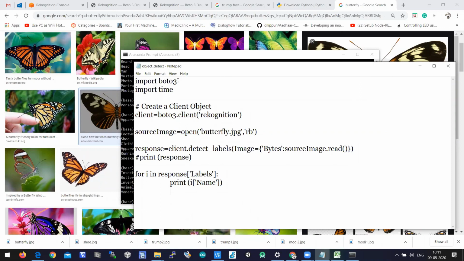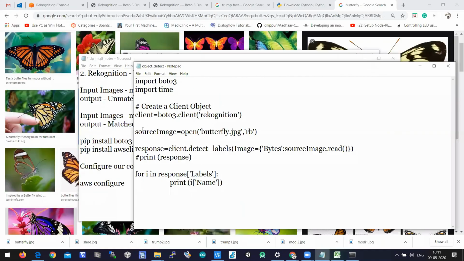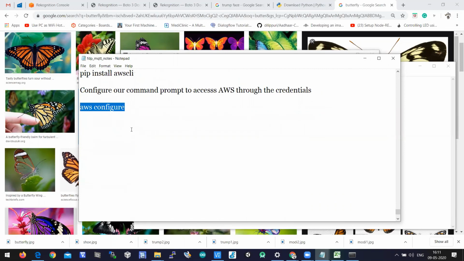In this approach, we have installed a library called Boto3 and AWS CLI, and we have used a command called aws configure. This command is used to configure the SDK with your AWS credentials. It will ask you to enter the data center region.